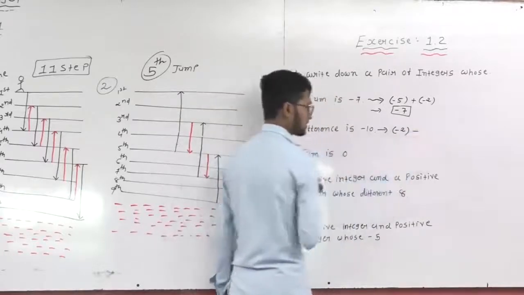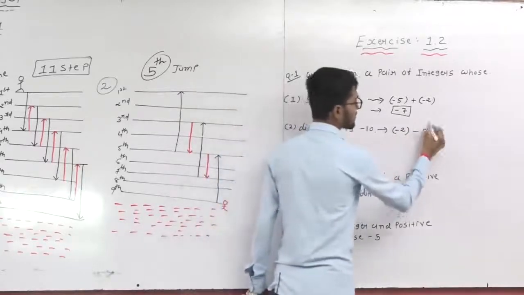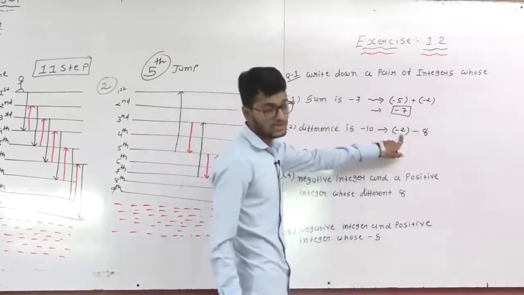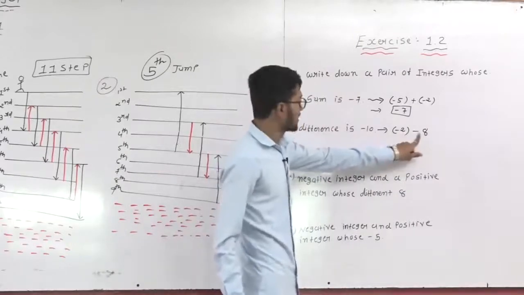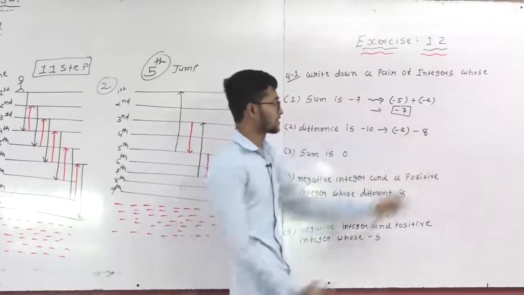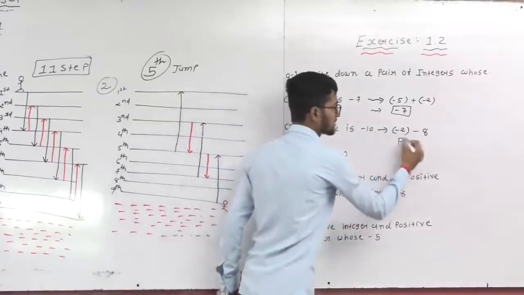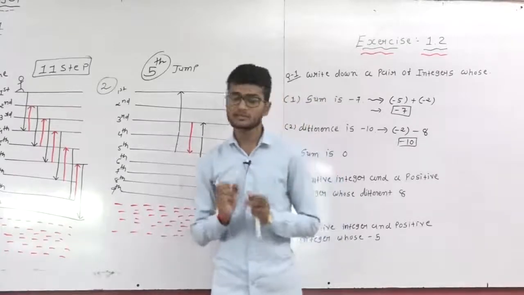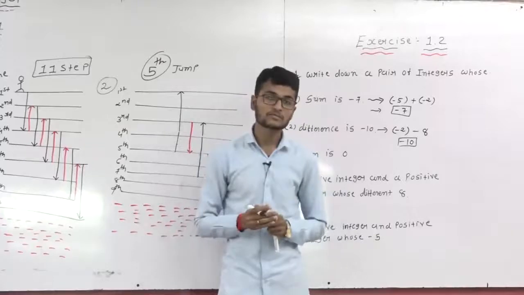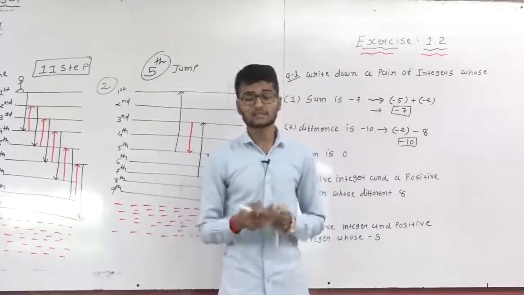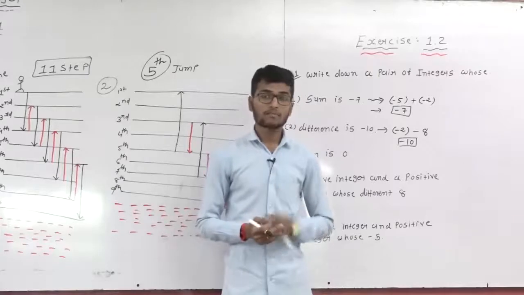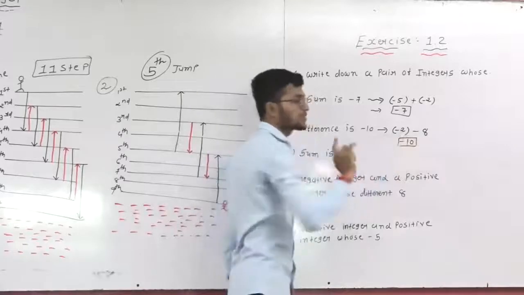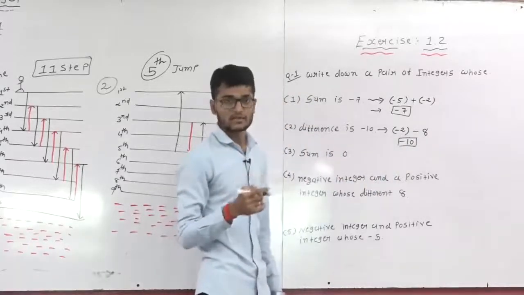Difference means minus, and my second number, that is the second integer, is 8. So first of all students, -2 is an integer number, yes, 8 is an integer number, yes, and difference means minus sign, so in between is minus, so -2 and 8, our answer is -10. So -2 and 8 is not the only answer. -3 and 7 is a right answer, -4 and 6 is the correct answer. Okay, -5 and 5, this one is the correct answer. So -2 and 8 is not the only answer, there are many answers.